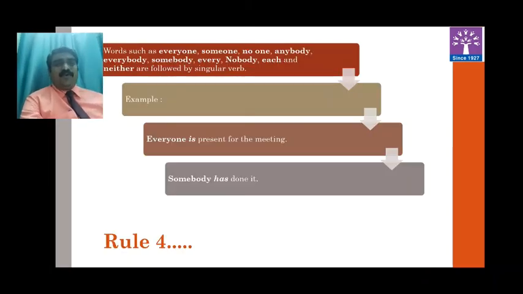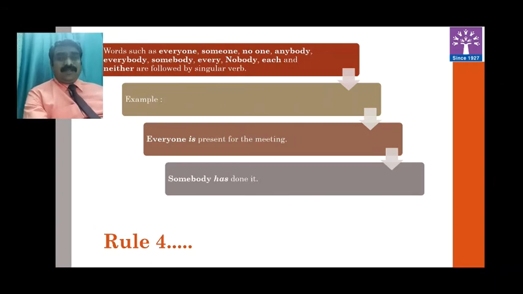Now, rule number 4 is there. See here, there are some pronouns which are not a specific one or proper one. They are vague. You may categorize them as one word, as body word, as thing word. In what way you will categorize them as one word? Someone, anyone. Then think about body word: somebody, anybody, nobody. These are body word. What about thing words? Anything, something, everything. These are thing word. Whenever the sentence begins with everyone, someone, no one, anybody, everybody, you need to provide singular